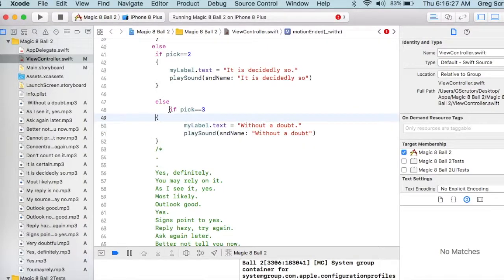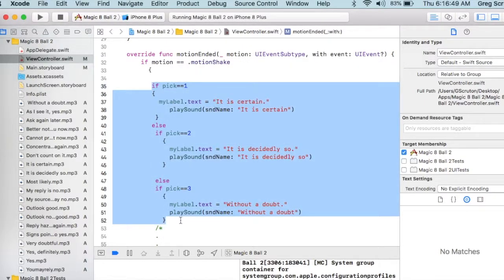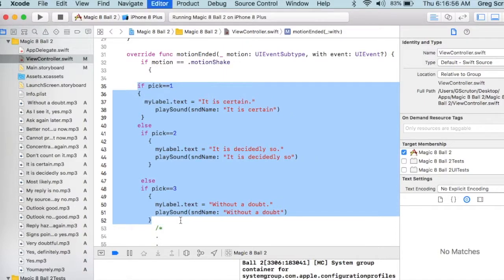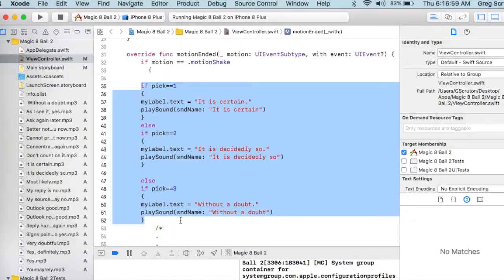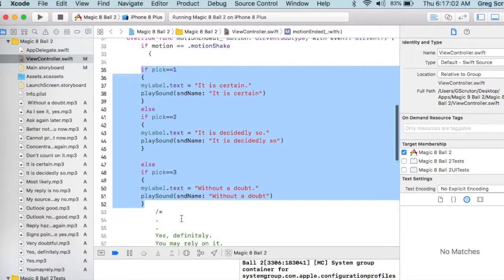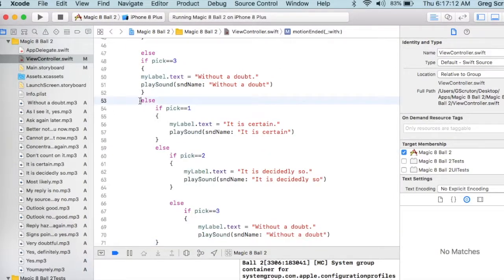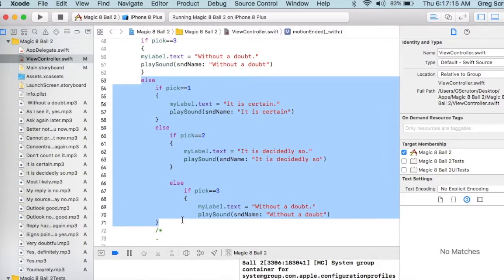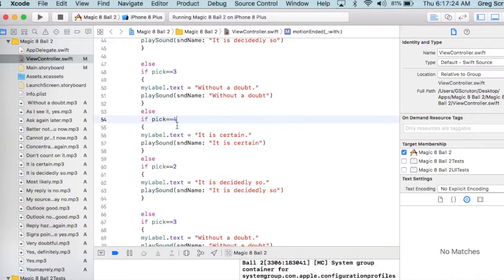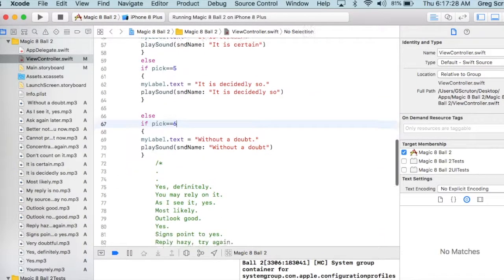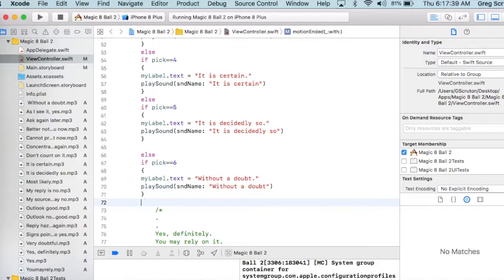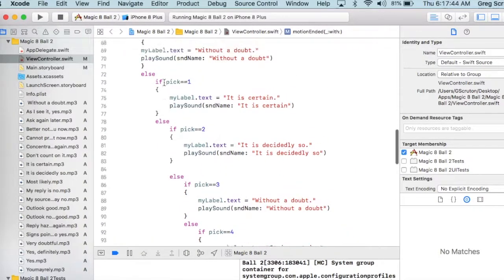The faster way of doing this, the automatic indenting device can be a little annoying here. See the brackets beside the P on your keyboard? If I press Command and then that bracket, which is a left-facing bracket, it moves everything to the left. And if I hit the right, it moves everything to the right. So I'm just going to copy that, put another else here, and then paste. Every time I do, it tries to indent it, and I can get rid of that indentation by going Command, that bracket. So I have 3, 4, 5, 6, and then my else. And paste. I'm going to get rid of that indenting.